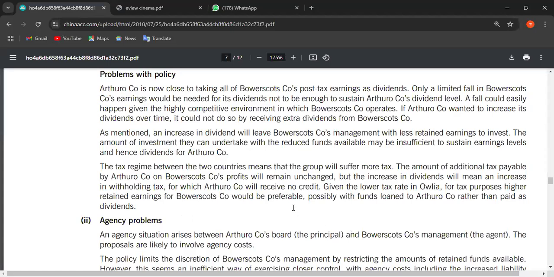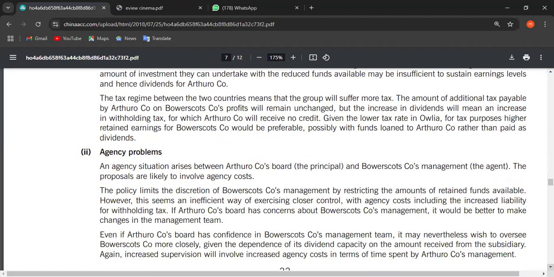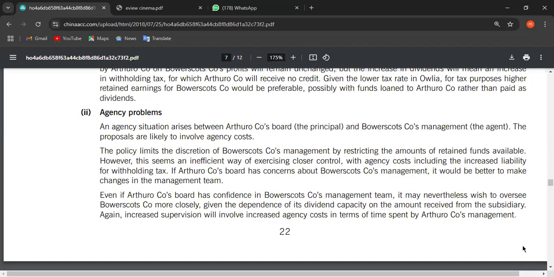Now, agency problems and agency situations arise between A Company's board, meaning the principal, and the agent, which is the subsidiary company. The proposals are likely to involve agency cost. The policy limits the discretion of B Company management by restricting the amount of retained funds available. However, this seems an inefficient way of exercising closer control, with agency cost, including the increased liability for withholding tax.